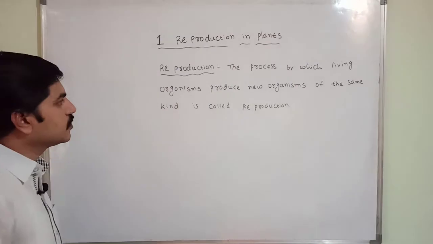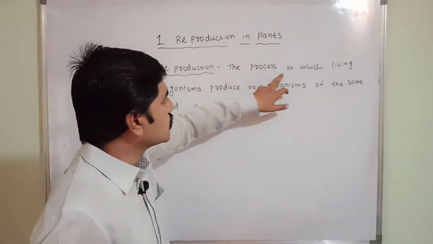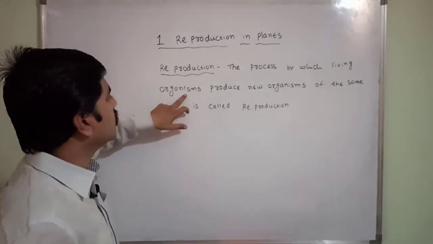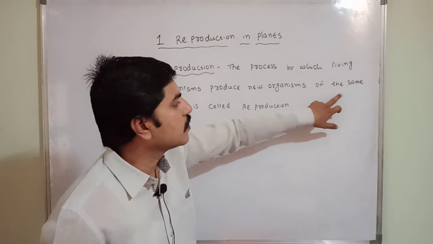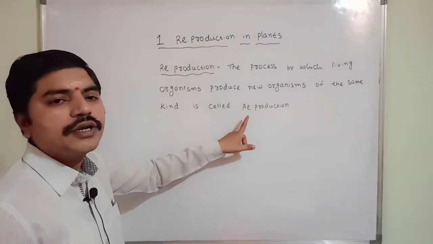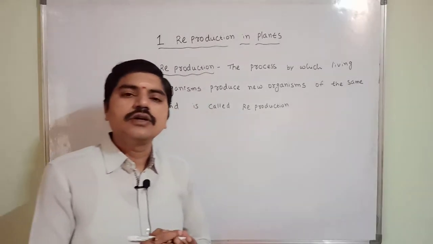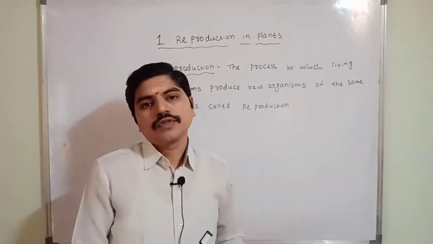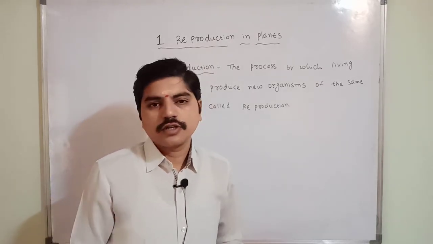Okay. So children, again I am repeating, reproduction means the process by which living organisms produce new organisms of the same kind. For example, you can see plants in your neighborhood, outside your house.